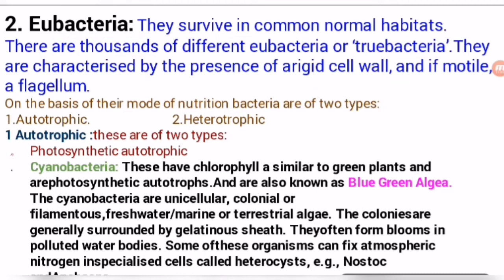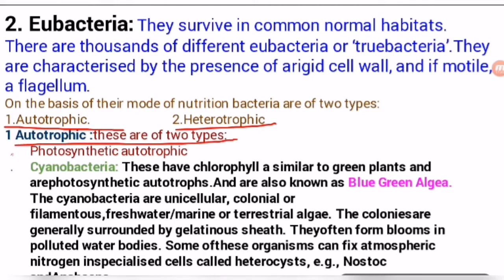These are different from these ones because they can survive in harsh conditions, but eubacteria can survive in normal conditions. So these eubacteria can be divided into two categories on the basis of their mode of nutrition: autotrophic nutrition and heterotrophic nutrition.